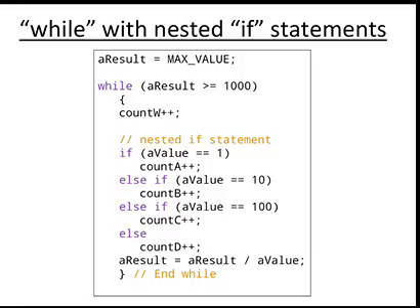Looping is one of the key concepts in any programming language. It executes a block of statements a number of times until the condition becomes false.